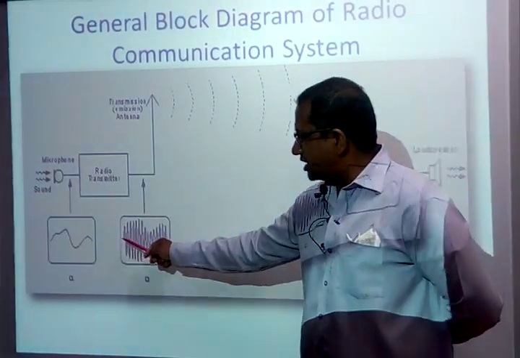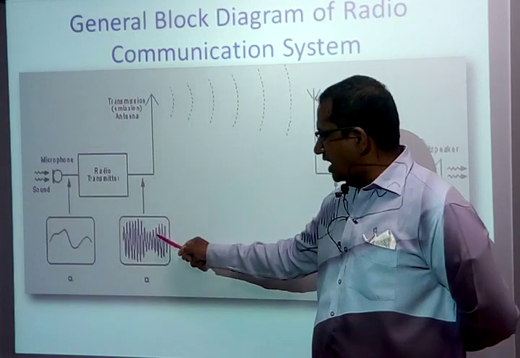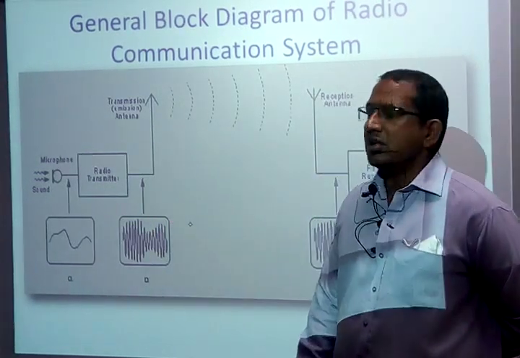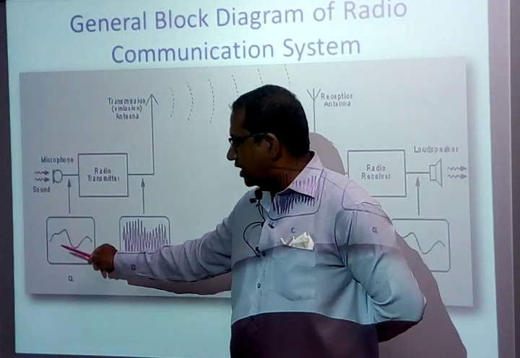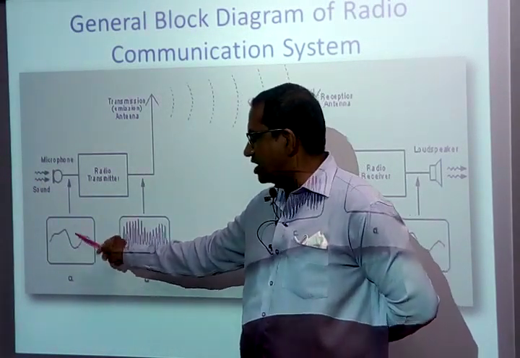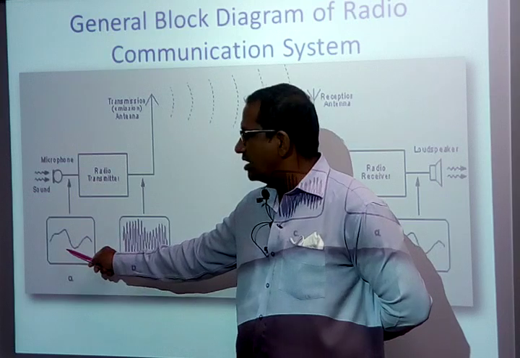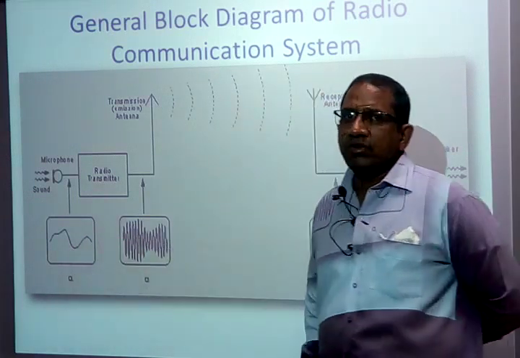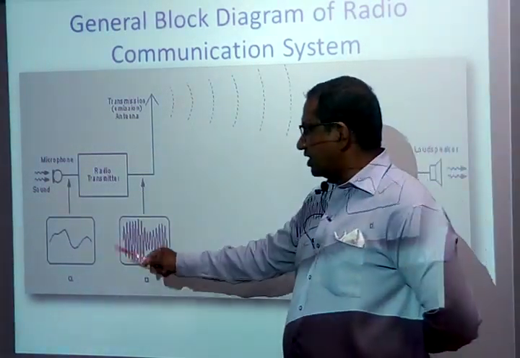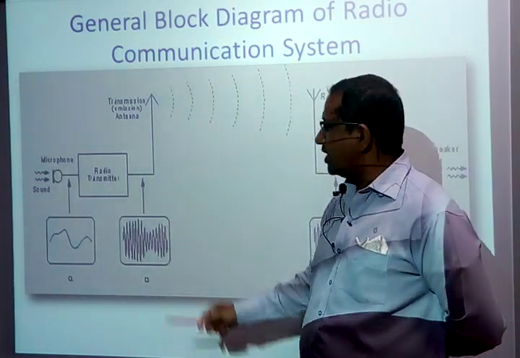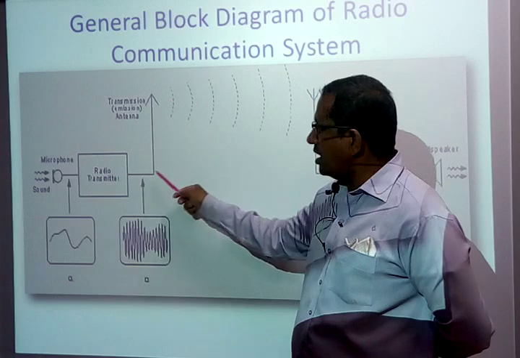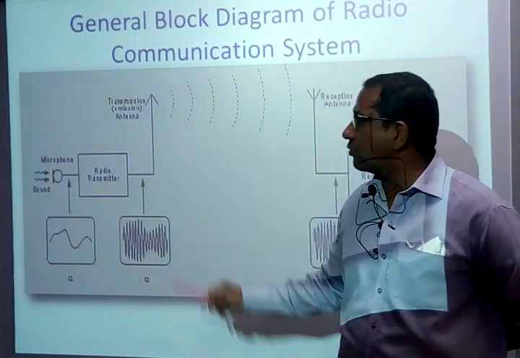The carrier signal amplitude varies with respect to the message signal. The transmitter changes the frequency spectrum, translating the low frequency signal into a high frequency signal. This modulated signal, here AM, is given to an antenna feeder network that I have not shown here.